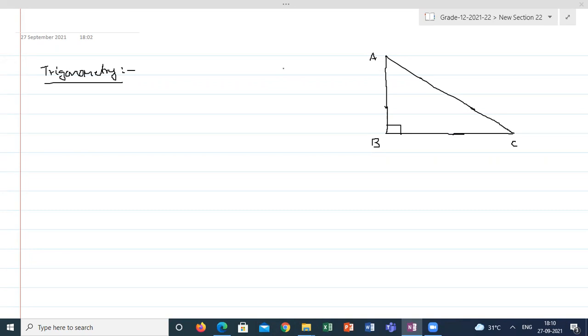Correct. As you said, there are 2 ways we can identify the hypotenuse of the right angle triangle. If they are giving the lengths of the triangle, then I can say the longer side is the hypotenuse. Or if they are giving the angle, compulsorily we need to know at least a minimum of data to identify which is the hypotenuse. That is very important here. So we can say the longest side is always the hypotenuse, or the side which is opposite to the right angle is known as the hypotenuse.